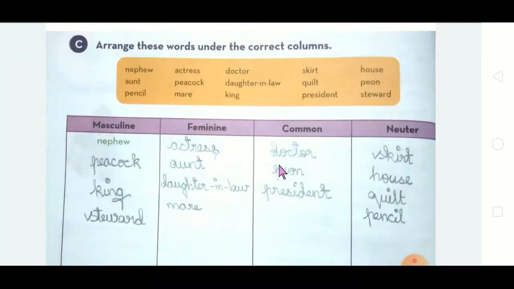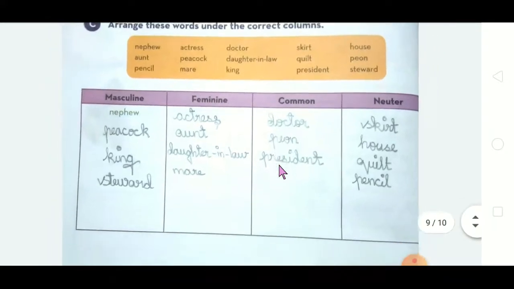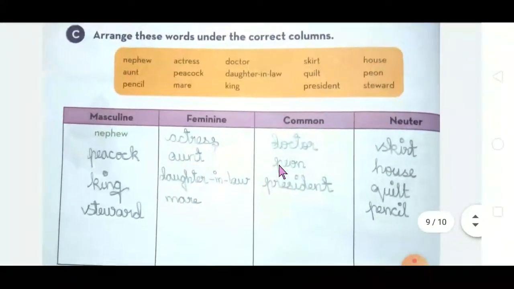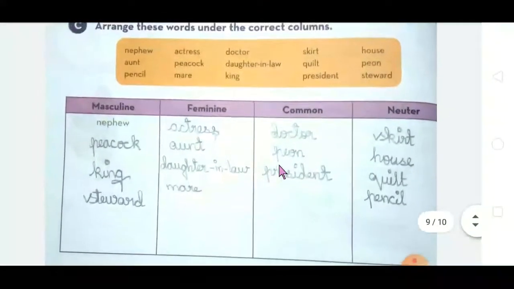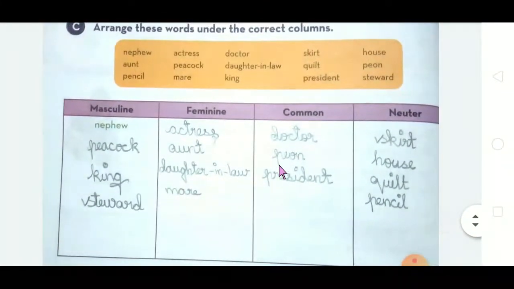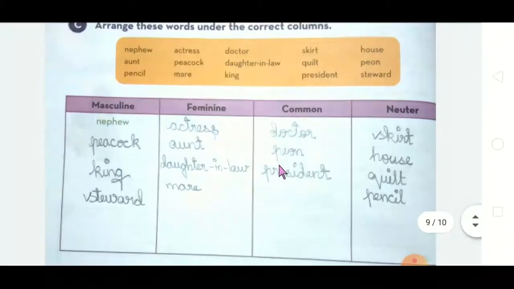Next, it is very easy to choose. Peacock, see, peacock is masculine. King. Steward. Steward is masculine. Got it? So who is a steward? A person who looks after passengers in an aircraft or train or ship.